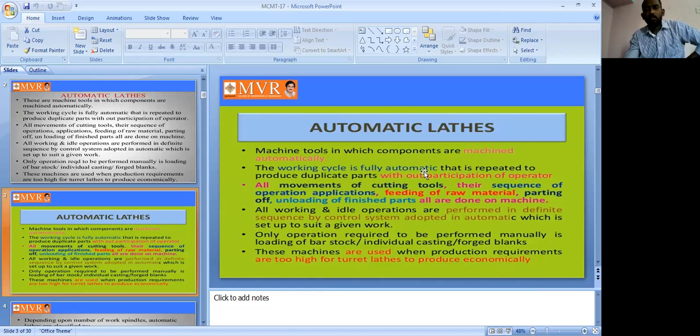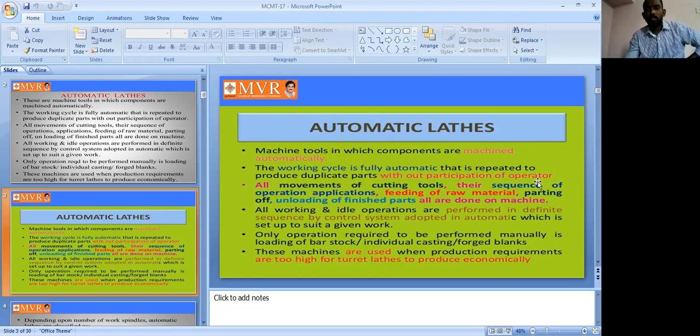The working cycle is fully automatic. It is repeated to produce duplicate parts without participation of the operator. So the complete cycle is an automatic repeated process, without need of the operator, without manpower. That's why it is called an automatic lathe.